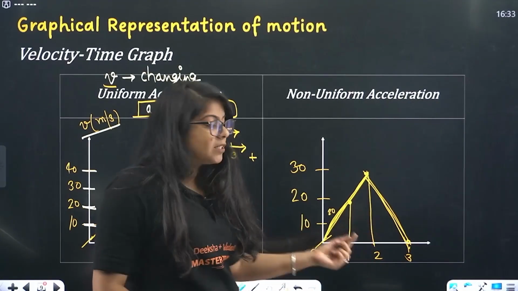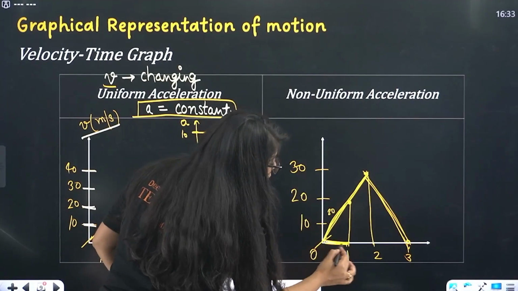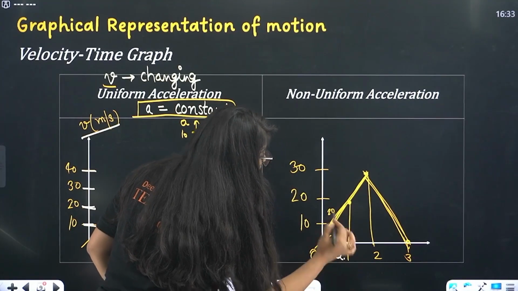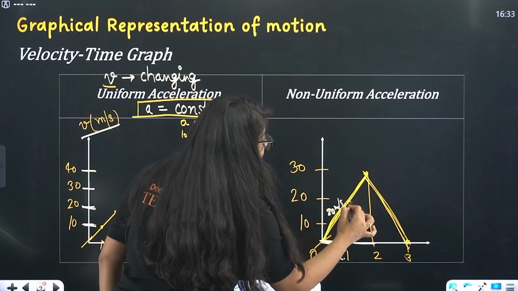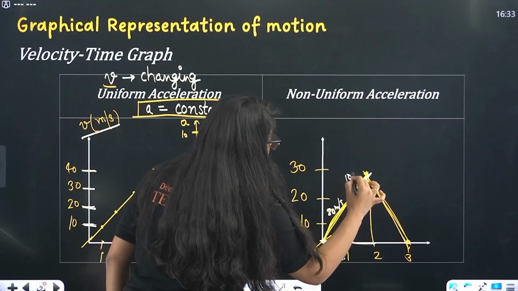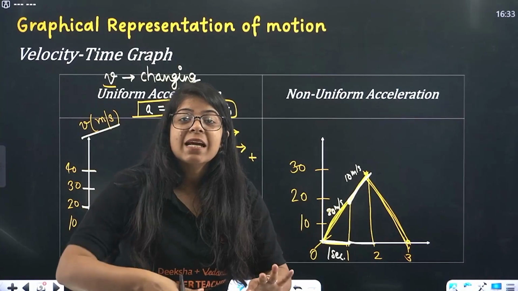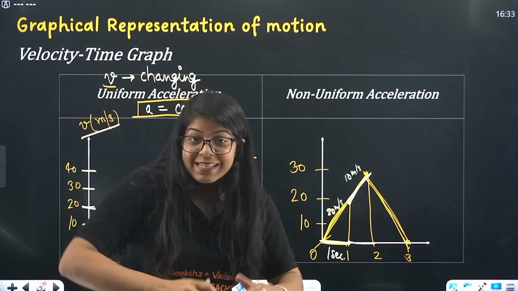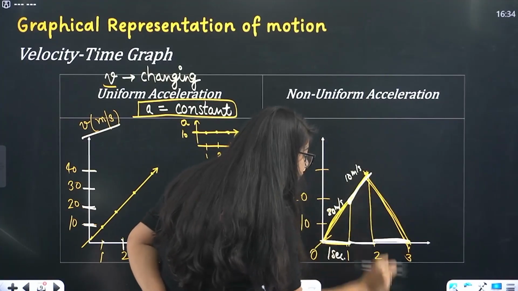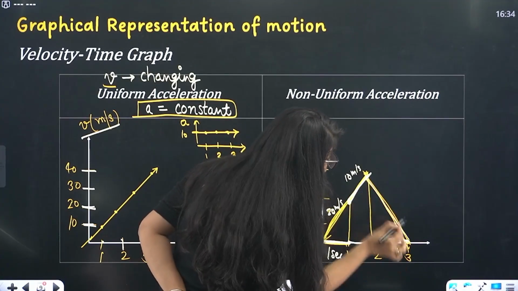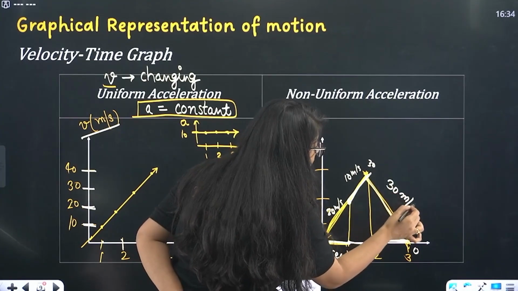In the first second, the velocity was 20 meter per second. Okay, then from first to 2 second, the increase in velocity was simply 10 meter per second. Right? Then he saw the burger shop approaching, so he's decreasing the speed. Now in the next second, he suddenly applied brake, and he changed the velocity from 30 to directly 0. So the change in velocity was what? 30 meter per second. Right?